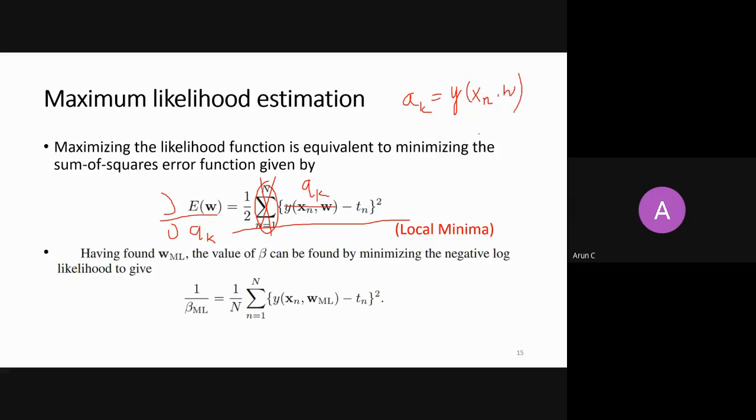So just to make it clear, if you have a k-class classification problem, there will be k nodes at the output layer, as I told you in the softmax function. So if there is a k classification problem, there are k nodes. I am seeing only any one node here at the output layer.